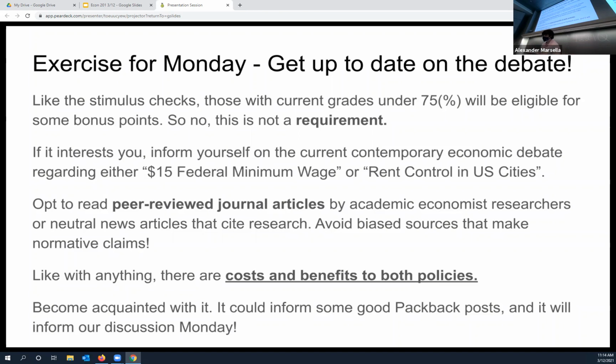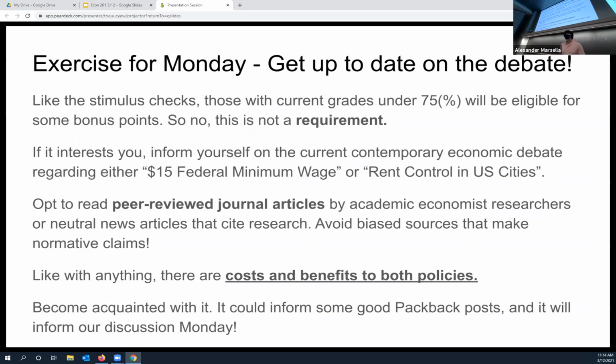But if you have under a 75, just like the stimulus checks, if you're under a certain threshold, I'd be willing to throw you a few bonus points if you come prepared with something interesting on Monday. So if you don't mind making our class discussion on Monday interesting, maybe we can have a little bit of debate. Become acquainted with the costs and benefits of minimum wage.